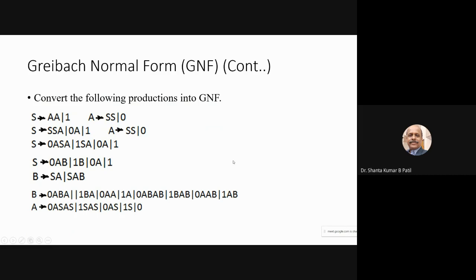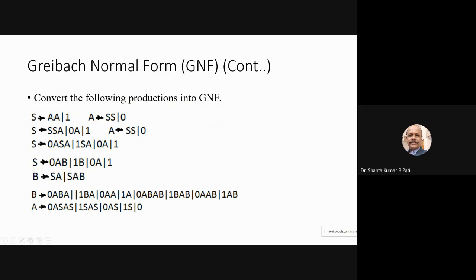By making use of that derivation as a base, we will solve some of the problems. S derives A1 and A derives SS bar 0. These are the two productions. They are not in the Greibach normal form.